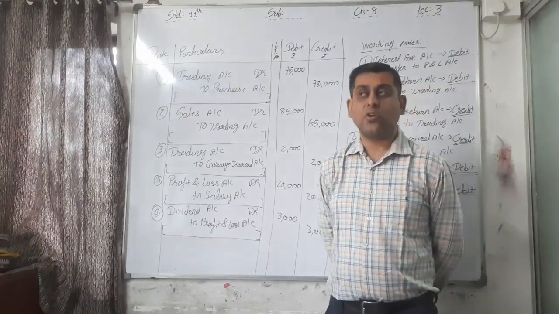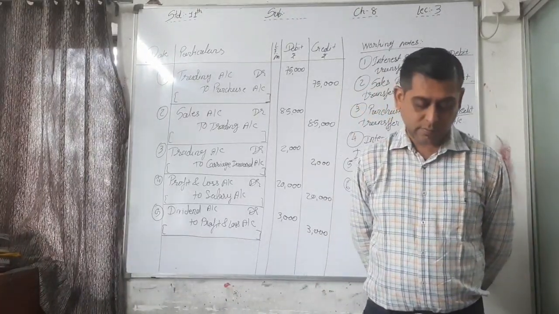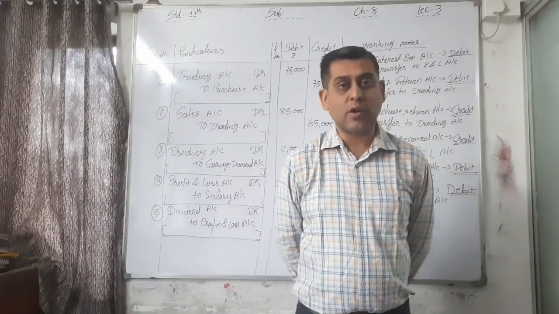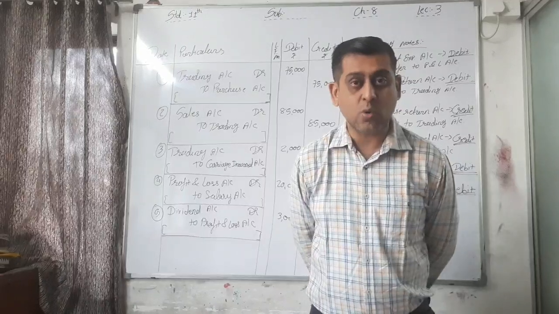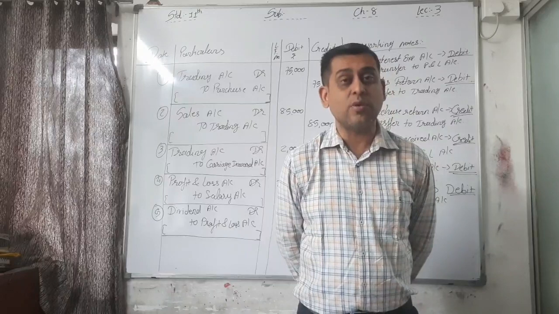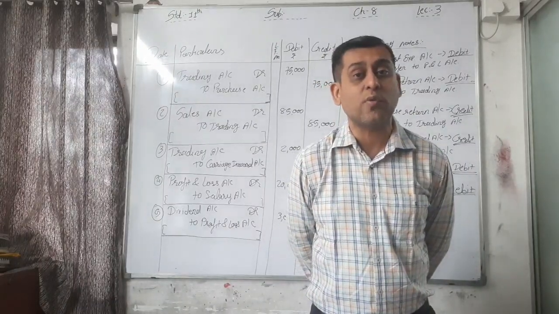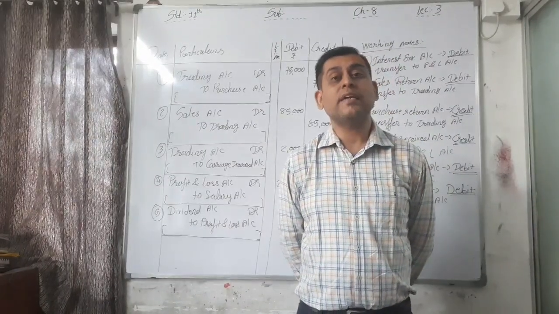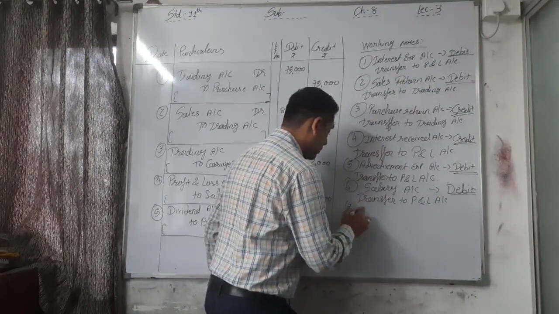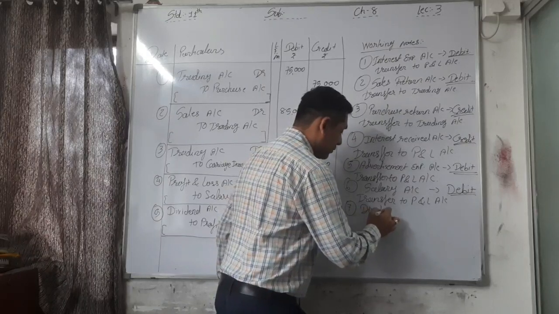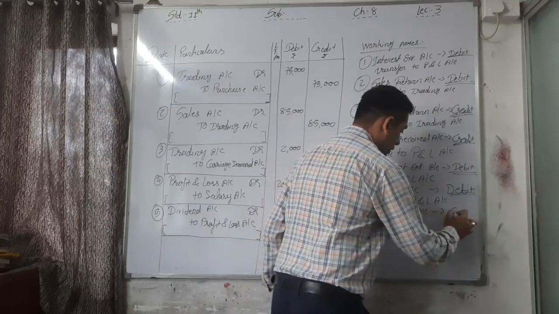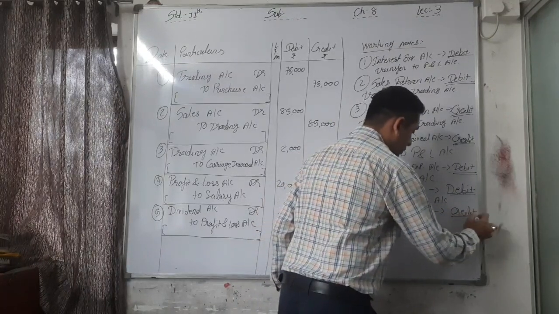So here different types of accounts are given and we have to record them at trading or profit and loss account as closing entries. We are doing that right now. Next point is dividend received. It is received, that's why it is our income, and income has a credit balance. So the 7th, dividend received account, has a credit balance.